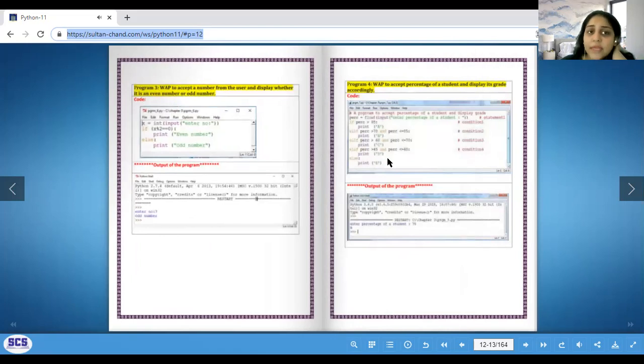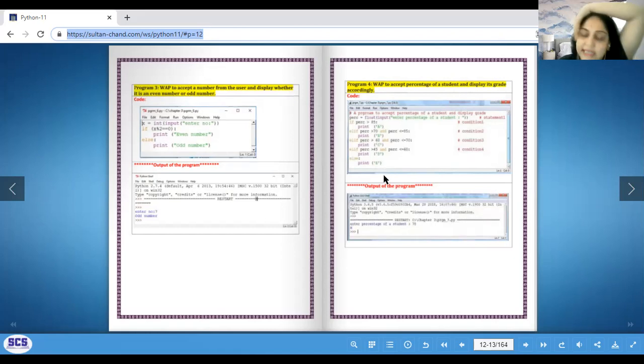Write a program to accept a number from the user and display whether it is an even or an odd number. You are going to use the modulus operator over here. You will divide it by 2 and you will check, is there a remainder? So you say modulus 2 equal to 0. If there is no remainder, we make it even. If there is a remainder, we make it odd.